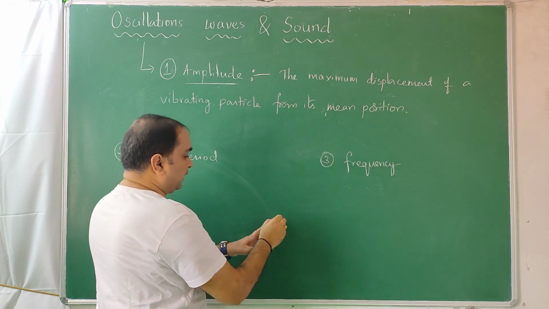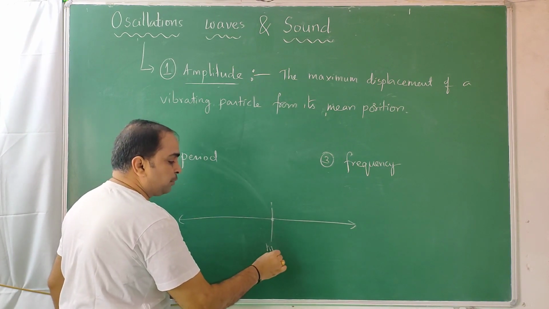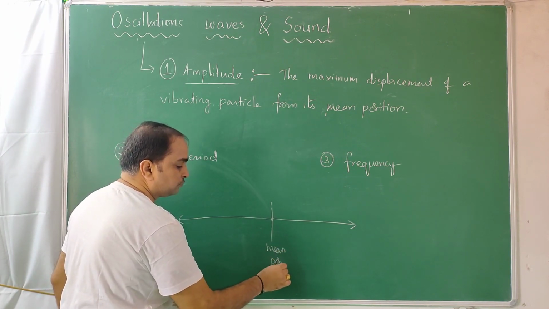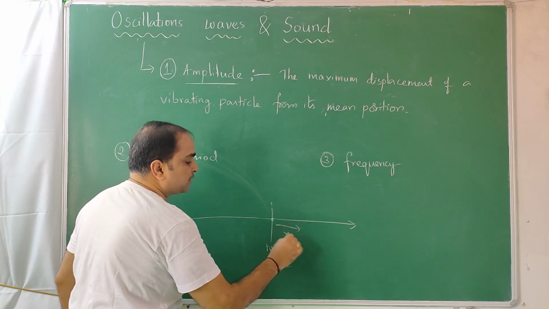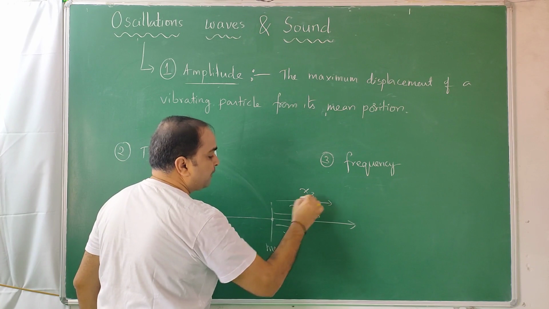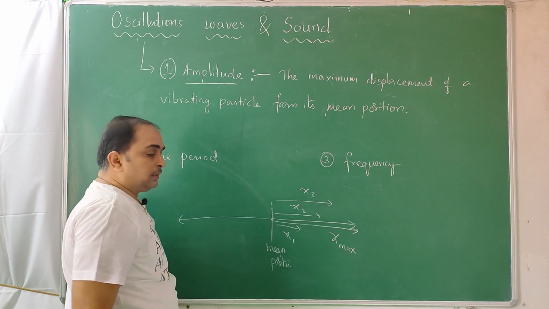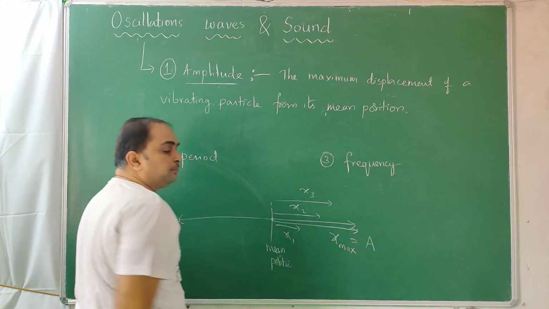For example, the particle is here, it is going up to here and up to here and oscillating. So this we call the mean position. Here to here is called x, say x1, x2, here to here is called x3, and here to here the final one is called x max. That x max we call amplitude.